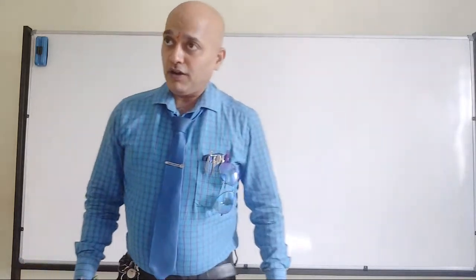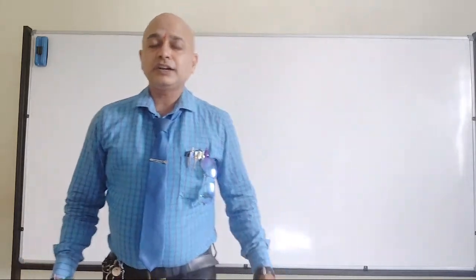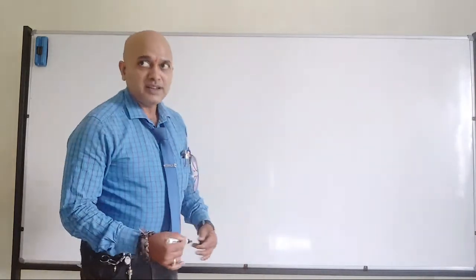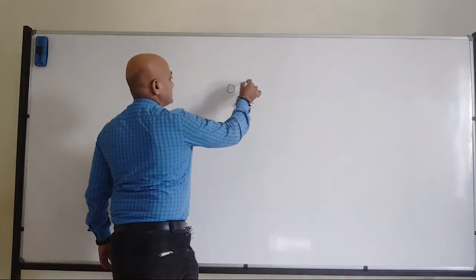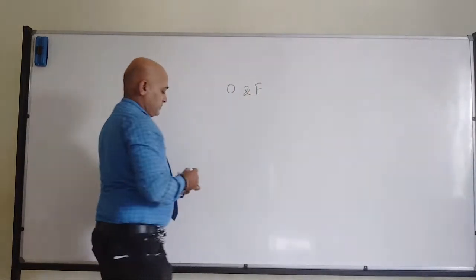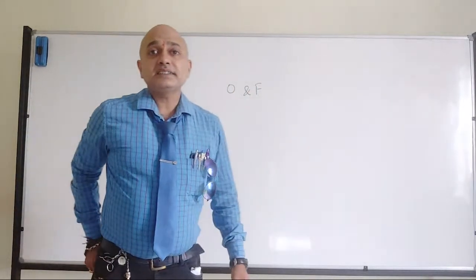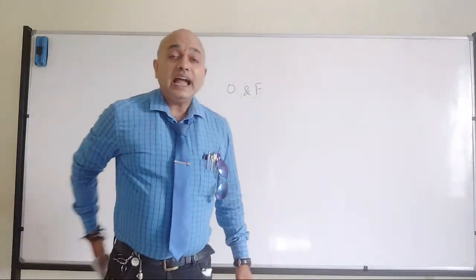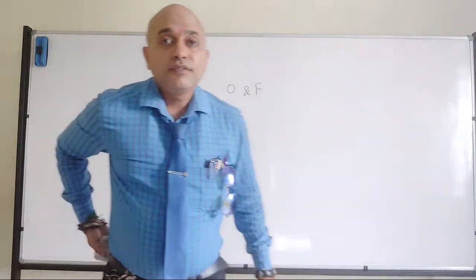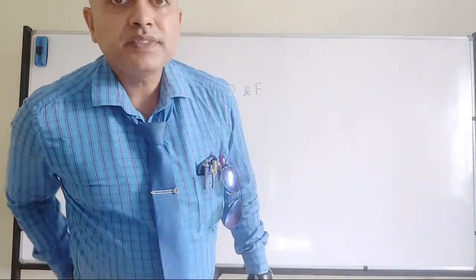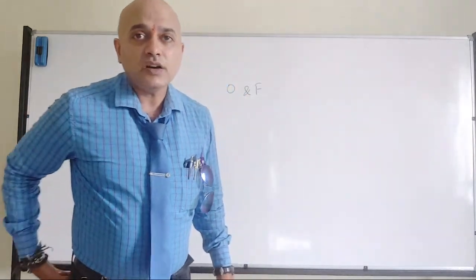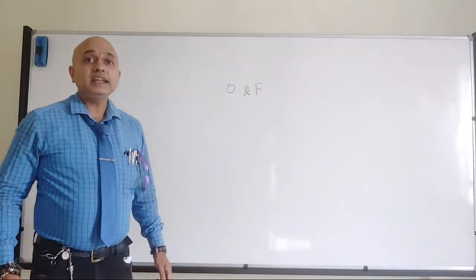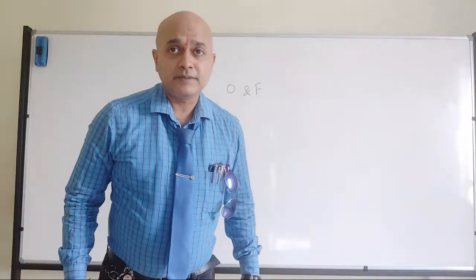But in halogens all are not very electronegative. So normally yes, it is oxygen and fluorine. Most of the inert gas compounds are with oxygen and fluorine. Fine? Yes, Bhavani. That is oxygen and fluorine. Fine. So that's where we have the inert gas compounds.